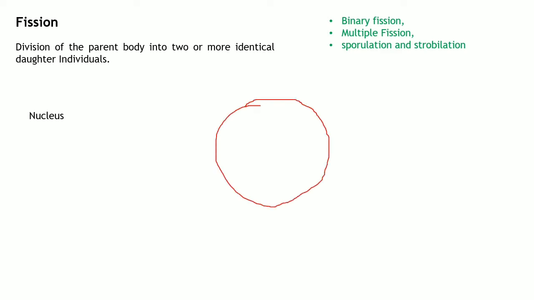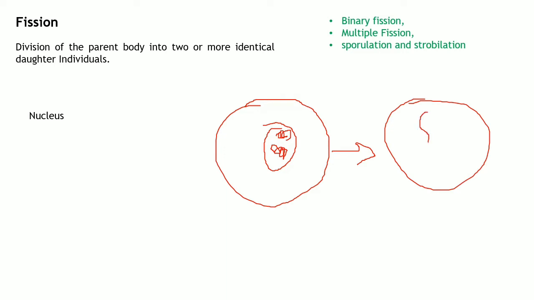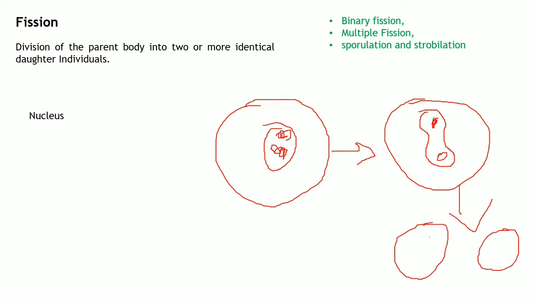For example, this is a cell, and you have genetic material here, and it just gets copied, it grows, it divides, and finally you get two new daughter individuals which will have the same information as their mother.